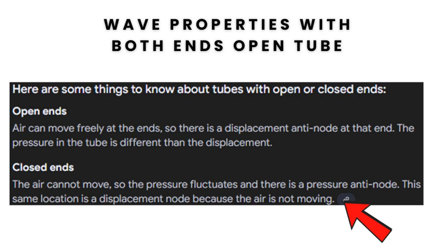Here are some things to know about tubes with open or closed ends. Open ends: air can move freely at the ends, so there is a displacement antinode at the end. The pressure in the tube is different than the displacement. Closed ends: the air cannot move, so the pressure fluctuates and there is a pressure antinode. This same location is a displacement node because the air is not moving.